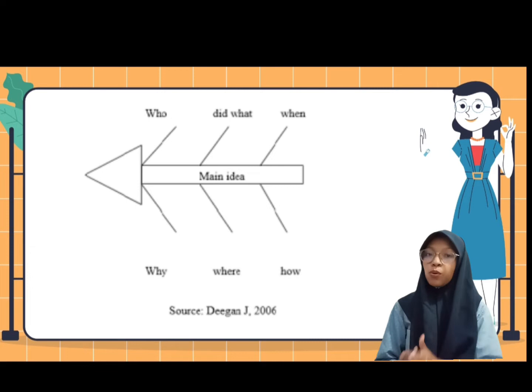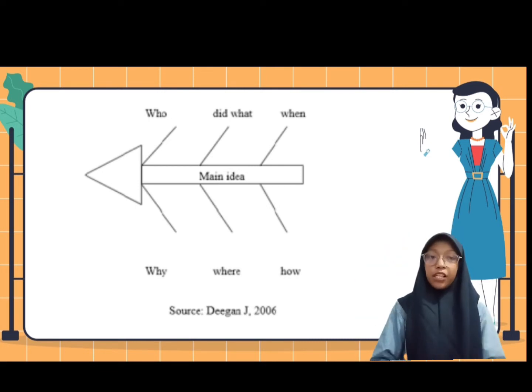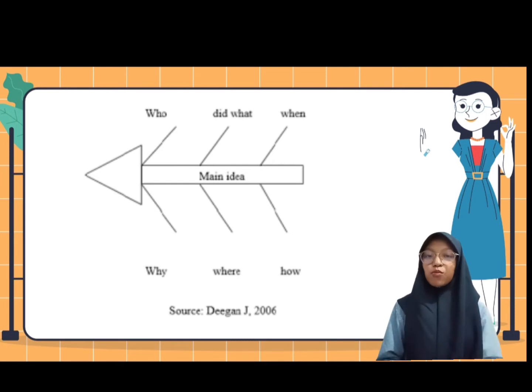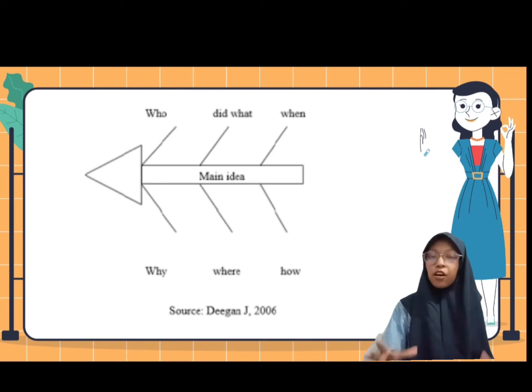For the first question, who is used to find the participant in the story or the character, and the question what is used to help the student predict the story conflict or to mention the problems that occur in the story, and the question where is used to find the place where the story participant lives, and the question why is used to find the reason why the conflict in the story occurs. Question how is used to find out the ending of the story, and the last is the question when, which is used to find out when the participants find the solution.